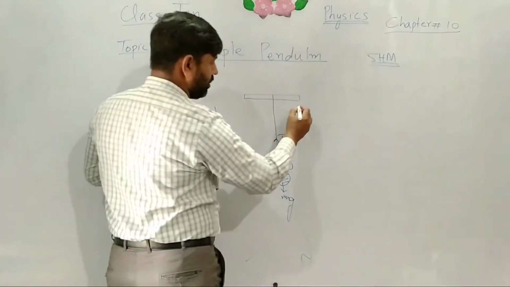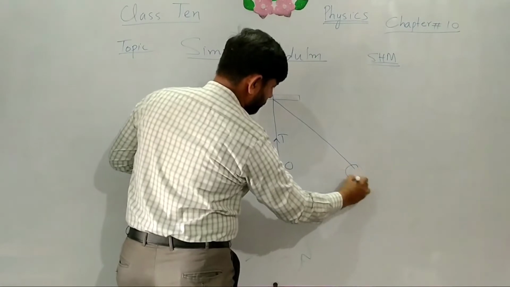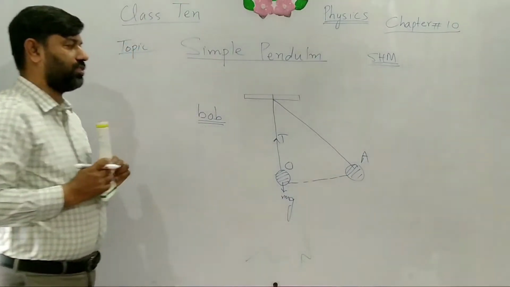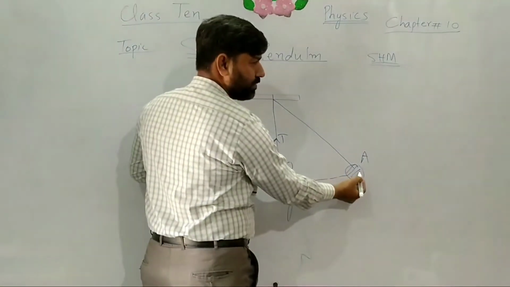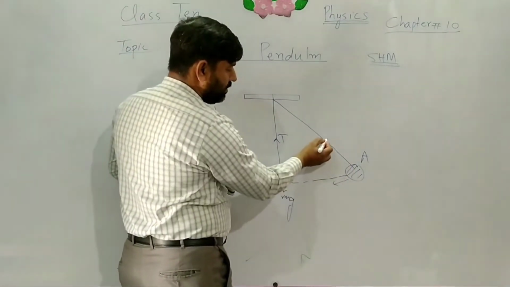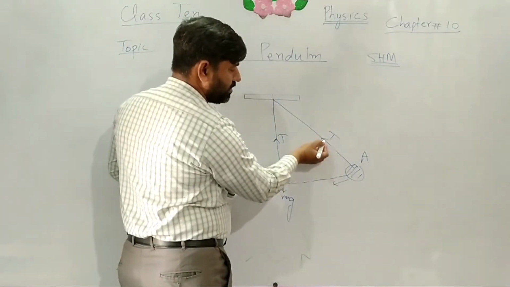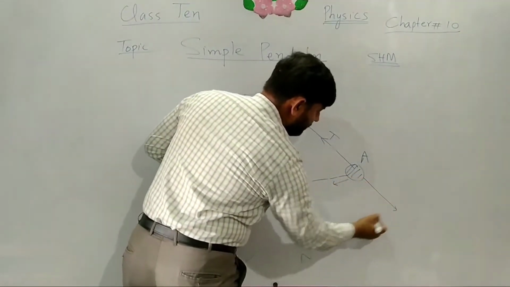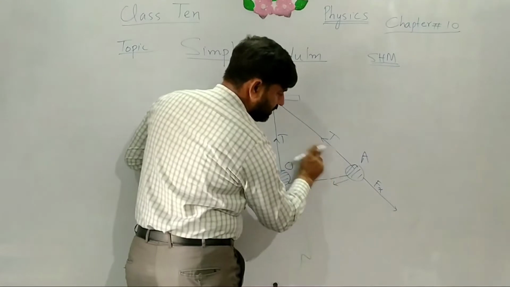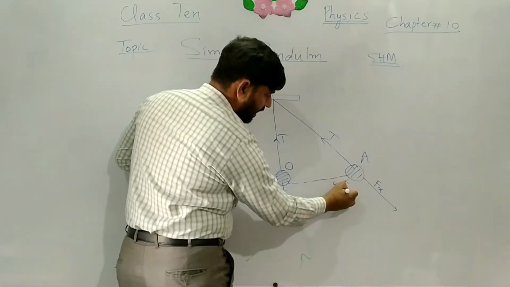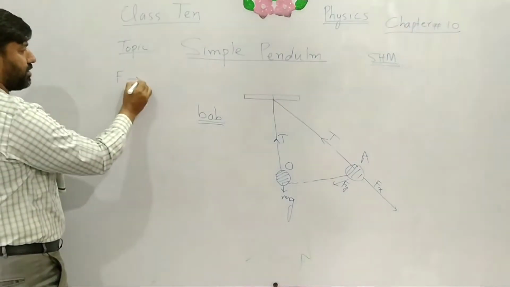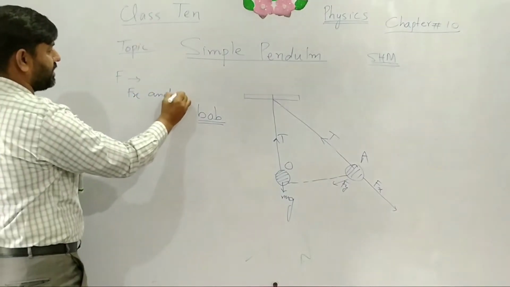Now if we move the ball away from the position O to position A, we apply a force F on the ball, and if we release this ball, it will move toward the position O again. In this situation, there are many forces. Tension T in the string is along the string, and there is another force. If we divide the components of force F into two components, one is Fx and the other is Fy.